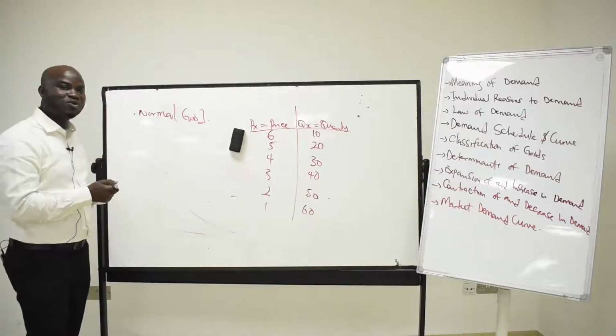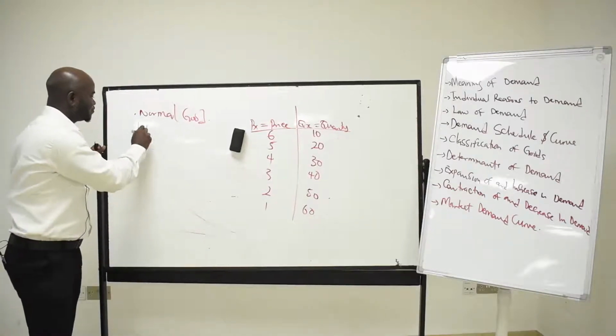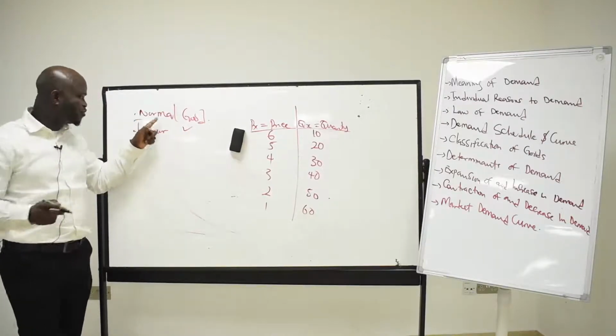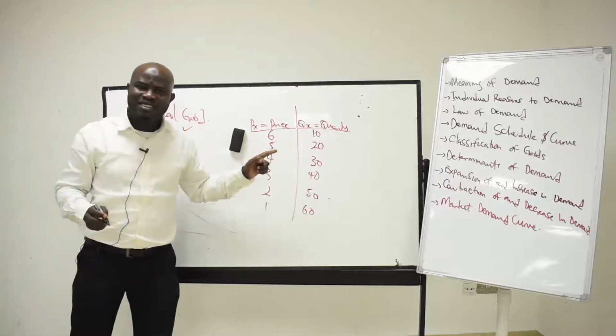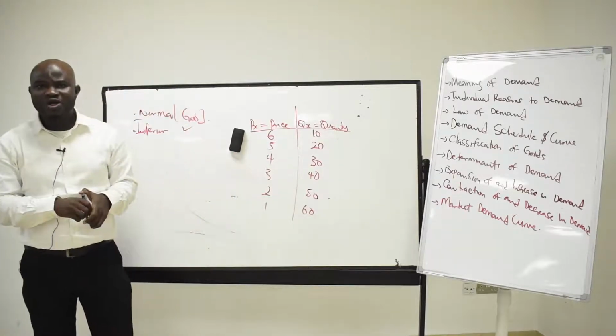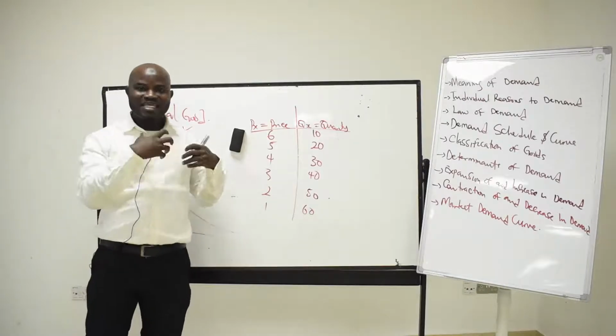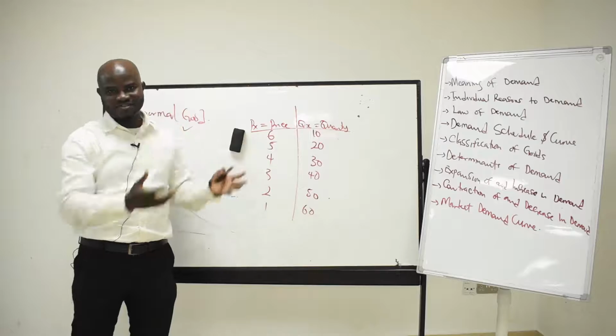Then the opposite of this we call inferior goods. Inferior goods are the opposite of normal goods. A good is said to be inferior when the quantity demanded is decreasing when the income of the consumer is increasing.